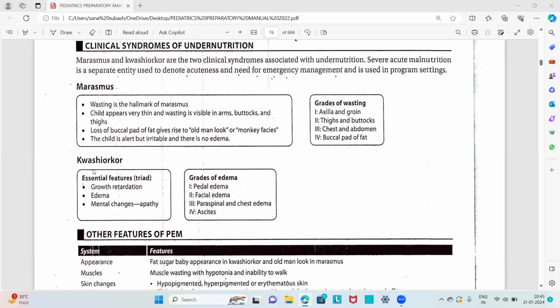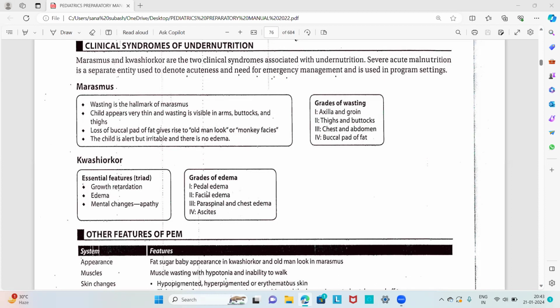Okay, then about kwashiorkor, the essential features. The triad of kwashiorkor is growth retardation, edema, and mental changes, that is apathy. Apathy, edema, and growth retardation are the triad of kwashiorkor. These are usually asked as a 1 mark question. But the wasting, the loss of the buccal pad of fat, and the old man look or monkey face are the features of marasmus.